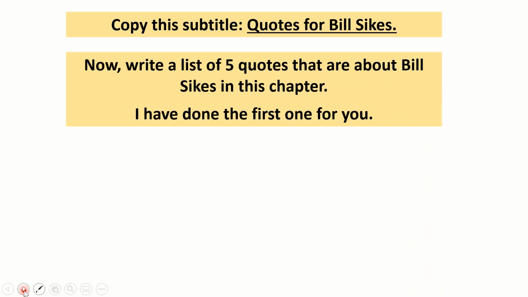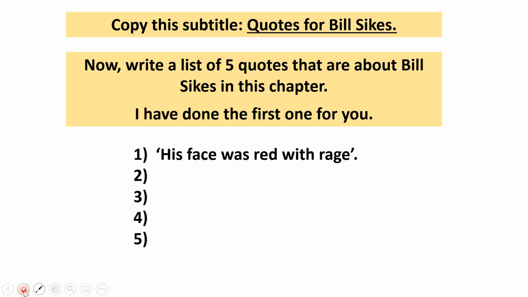Okay, now underneath that subtitle, you're going to write a list of 5 quotes that are about Bill Sikes in this chapter. To do that, you're obviously going to need to rewind the video, so take as long as you need to get those 5 quotes about Bill Sikes down. I've done the first one for you, as you can see here. "His face was red with rage."